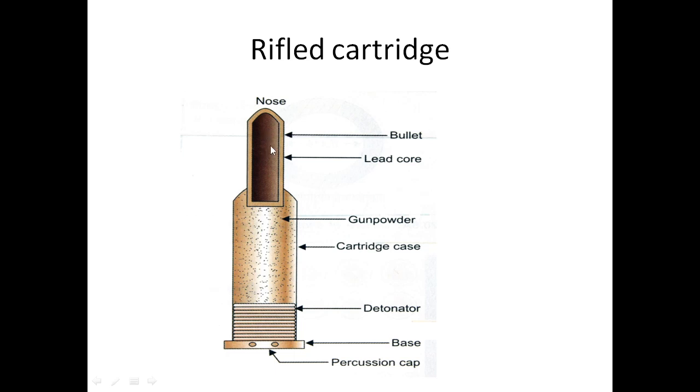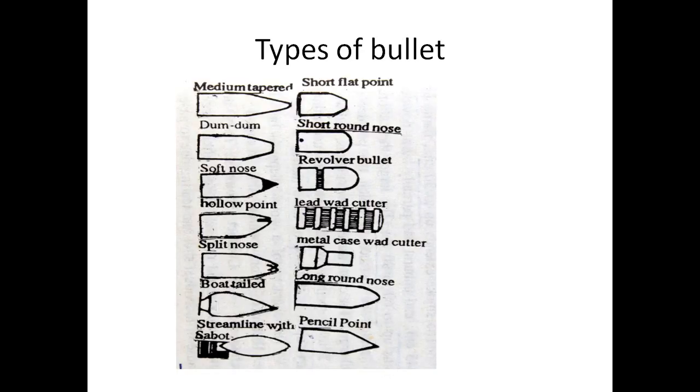And bullet consists of what? Bullet consists of a lead alloy with the tungsten also, or antimony and aluminum, and the jacket is cupronickel jacket. Sometimes steel jacket is also there. So this is rifle cartridge.